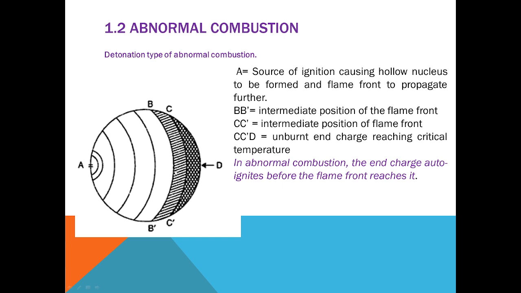In abnormal combustion, the end charges auto ignite before the flame front reaches this location. So even though the flame is somewhere here, the charge gets auto ignited due to the excess temperature created at the end of the combustion chamber, and this phenomenon is known as abnormal combustion and detonation.